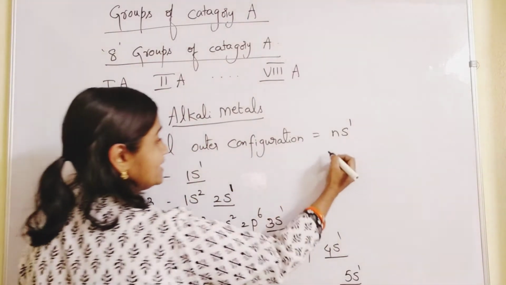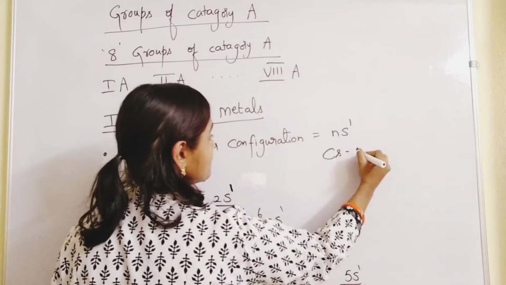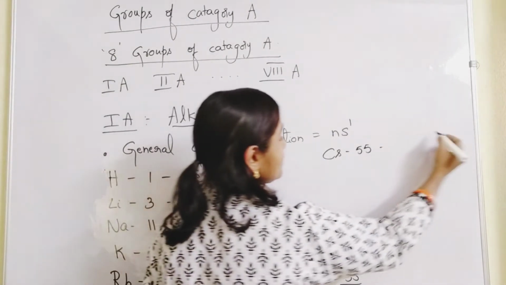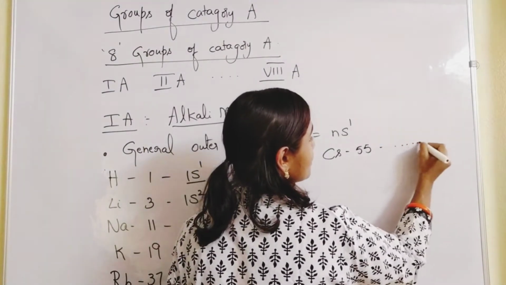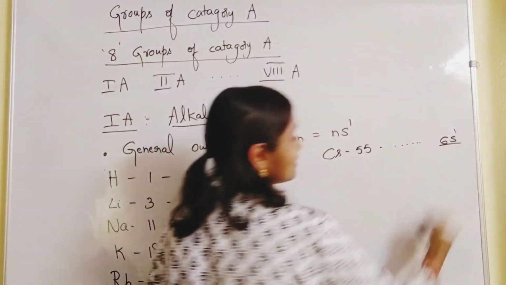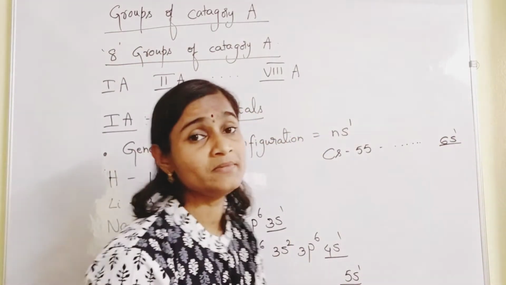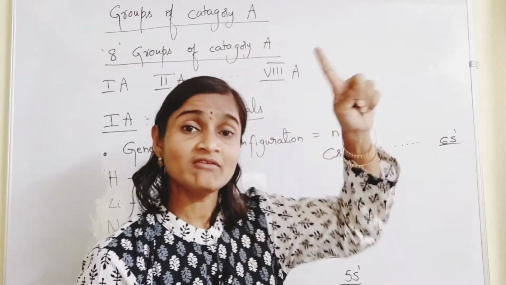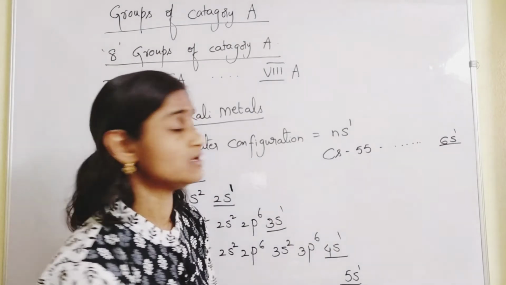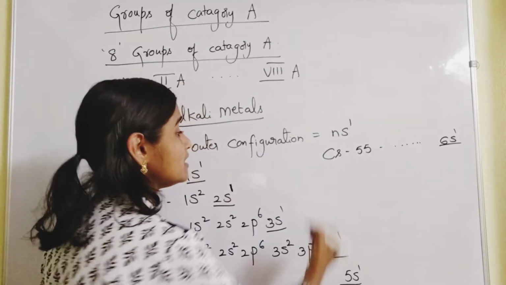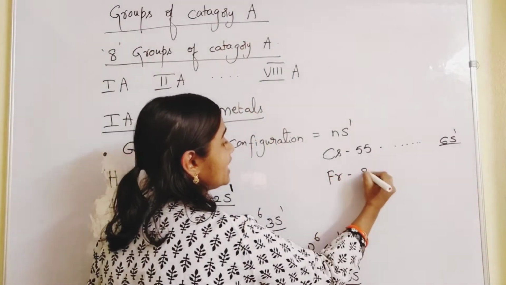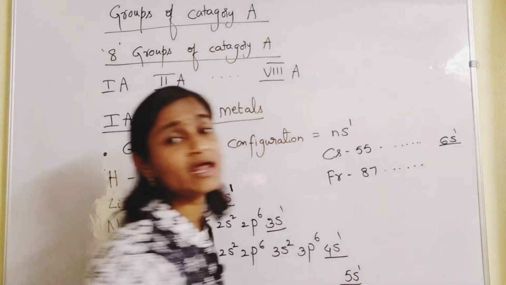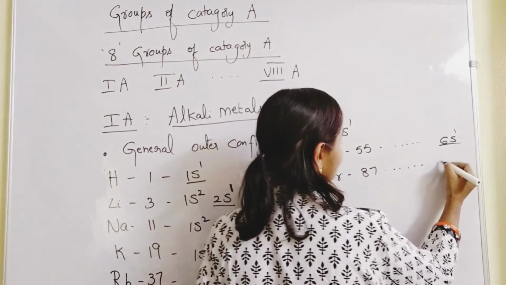And then after rubidium, cesium, atomic number 55. In the last orbit of cesium, you will find 6s1. The electron arrangement will be in the 6th orbit, s orbital, 1 electron. Last orbit configuration 6s1. And then francium, 87. If you keep on writing 1s2, 2s2 like that, in the last orbit of francium you